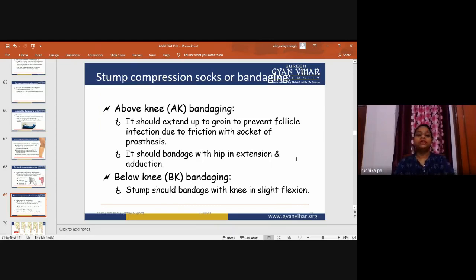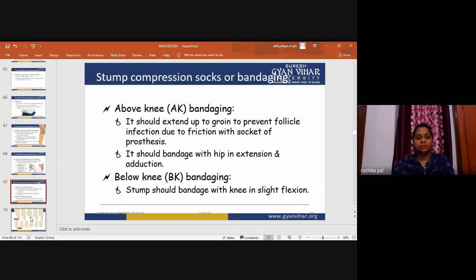In below knee bandaging, the stump should be bandaged with the knee in slight flexion. When the below knee amputation is there, the knee joint is still there, and the bandaging should be in slight knee flexion. As such, the movement will occur easily.